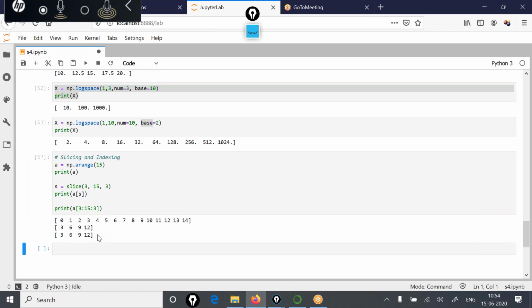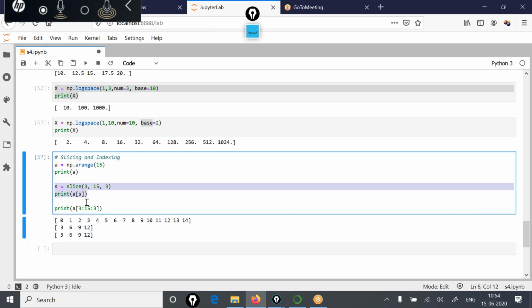So you'll see that you are getting the same output. These two statements, where you are getting a slice starting from the third element, ending at 15 minus 1, with a step size of 3, are equivalent to writing print 3, 15, 3. And if I mention the step size as being